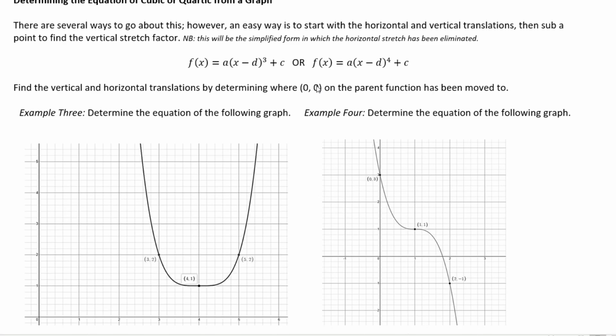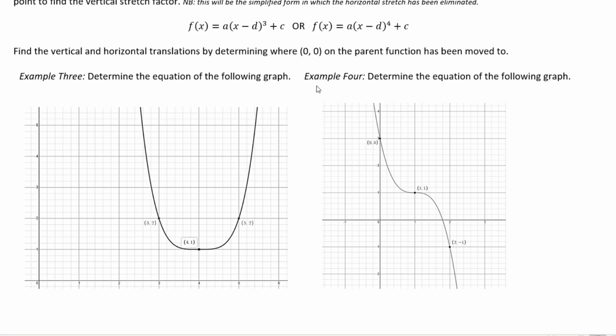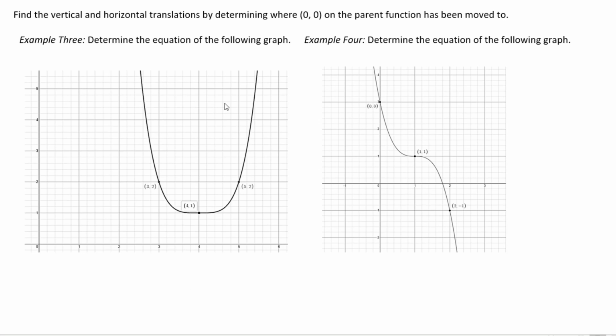So again, you find the vertical and horizontal translations by determining where (0, 0) on the original parent function has been moved to, and then you find your stretch factor. If I take a look at the first one, it says determine the equation of the following graph. So I have a quartic graph here, right? And note that the quartic graph typically starts at (0, 0). So it looks like it's been shifted right 4 units and shifted up 1 unit.